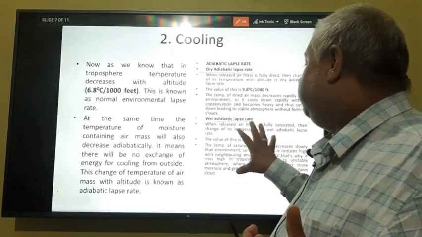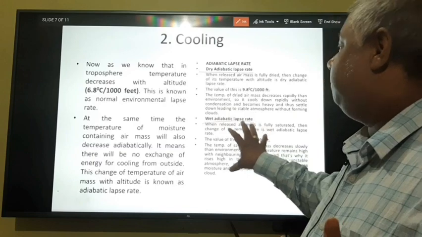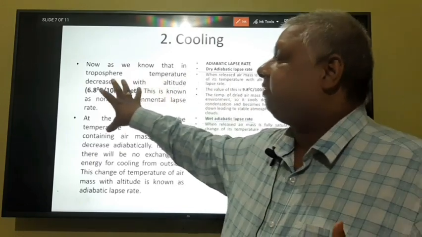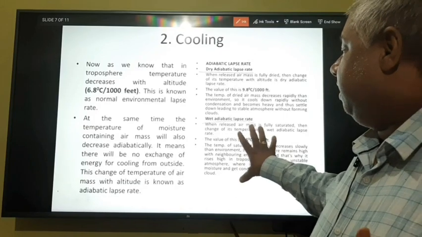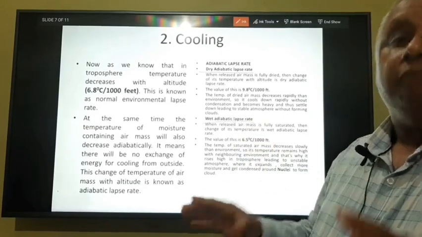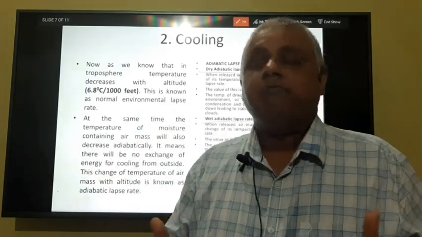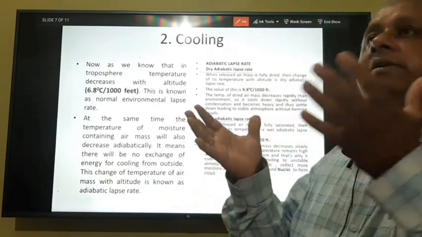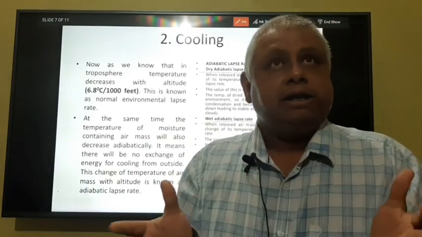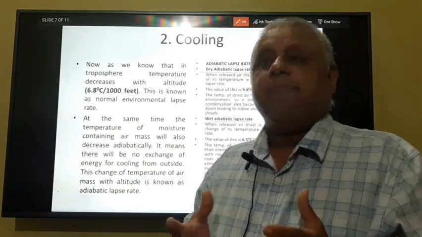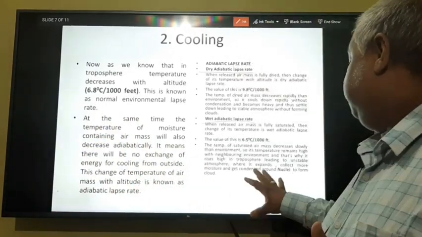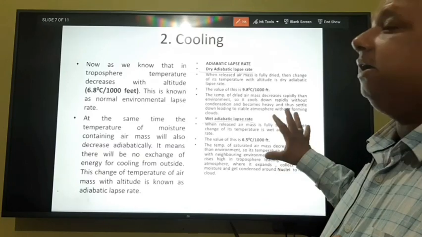Now, this value of wet adiabatic lapse rate is lesser than that of environmental lapse rate, so it will remain warm with the neighboring environment. So, it will rise up and up into the atmosphere and will collect more and more moisture, thereby forming clouds and leading to an unstable environment.